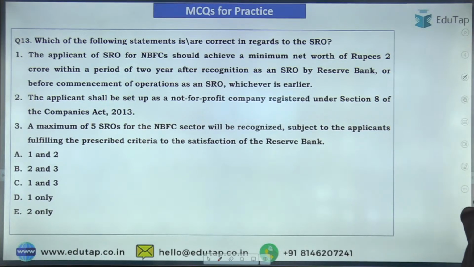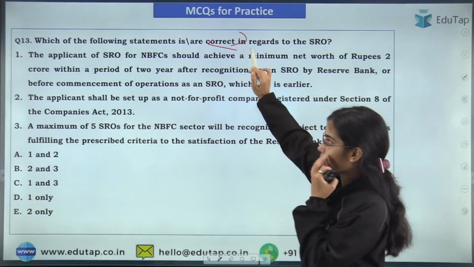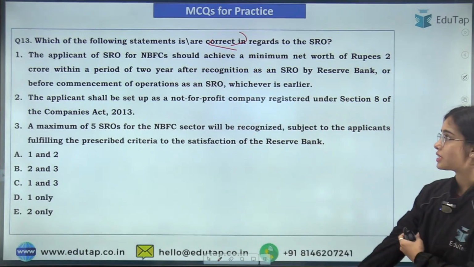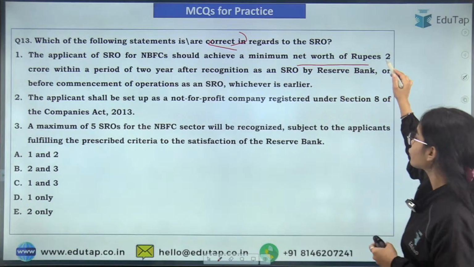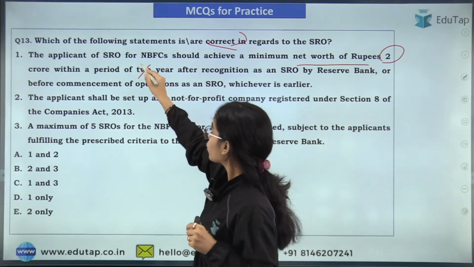I'm getting the answer E. Let's see. Which of the following statements is or are correct? The applicant of SRO for NBFCs should achieve a minimum net worth of 2 crores within a period of 2 years? No, within a period of 1 year.